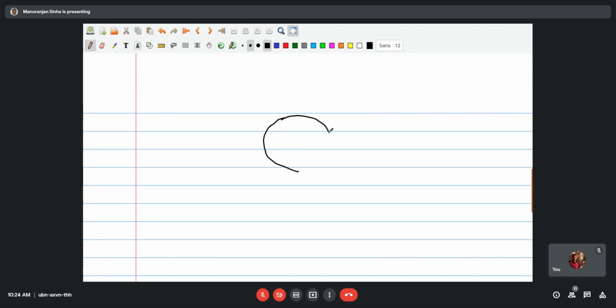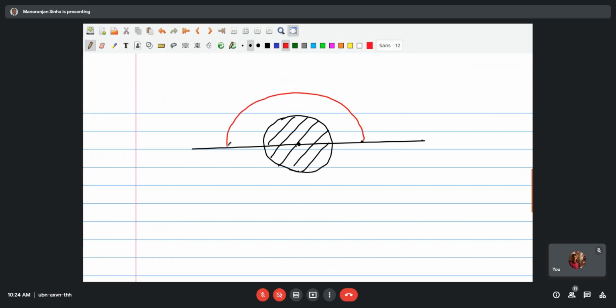Okay, for convenience, we assume this is the Earth, the center, and a satellite has already been launched and put in the parking orbit. So this is the parking orbit, generally circular but not necessarily.